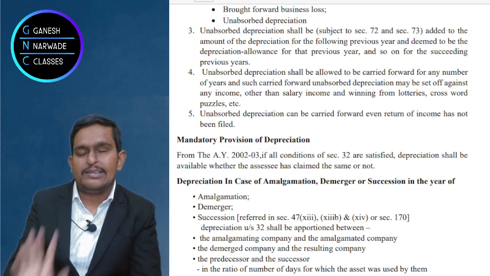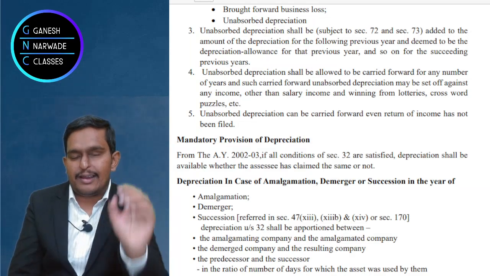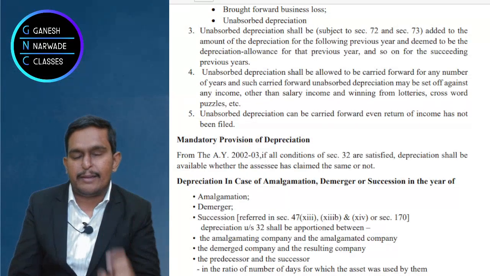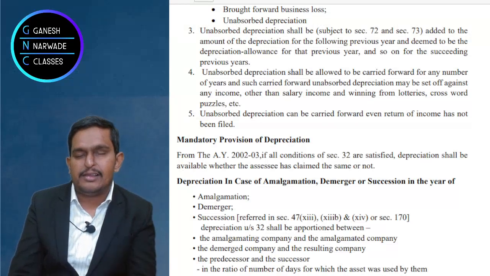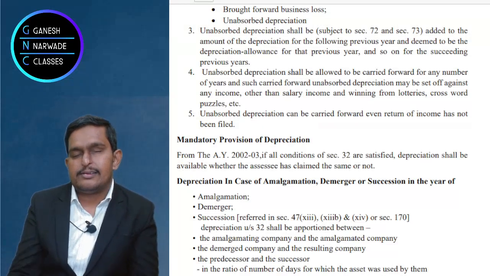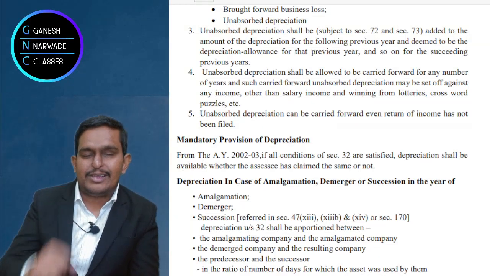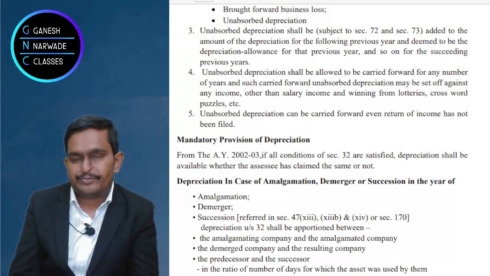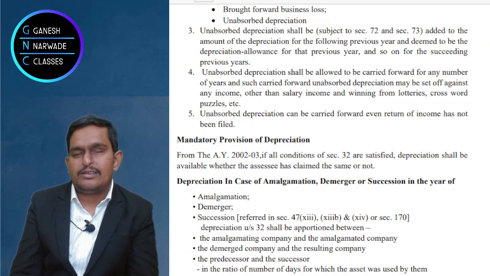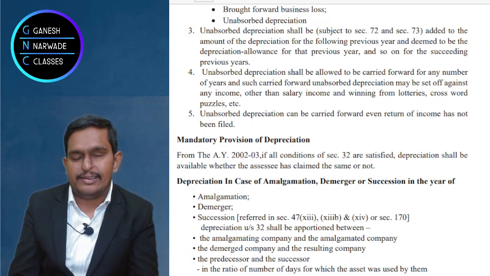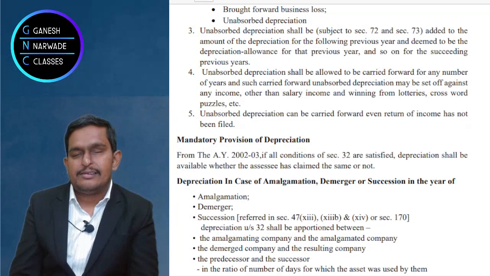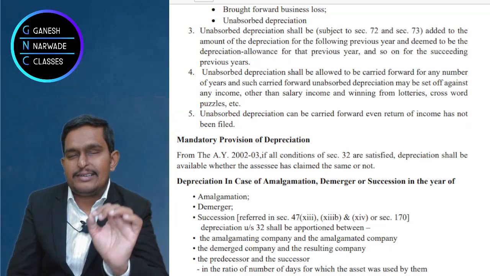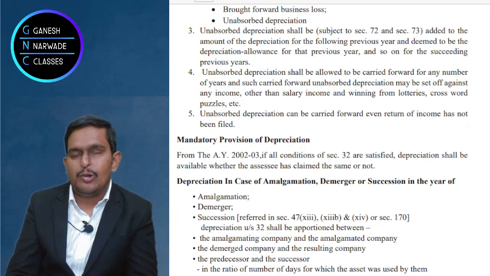Once you get the depreciation amount for the respective block, maybe for building separately, for furniture separately, for plant and machinery separately, for intangible assets separately, once you have the depreciation for each separately, now based on the days you have to divide the depreciation.